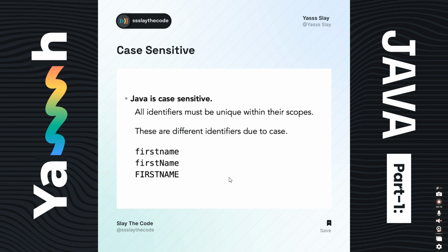Because it's case sensitive, these three will refer to three different identifiers, right?